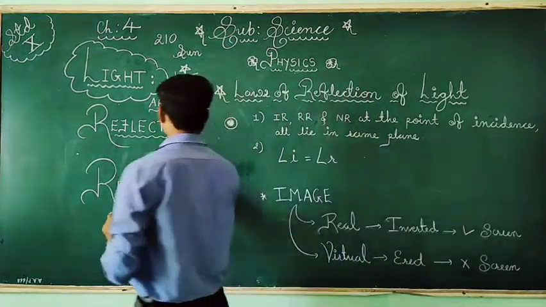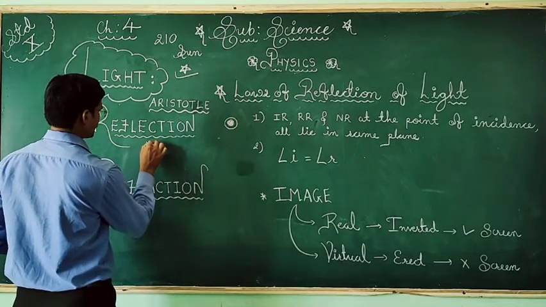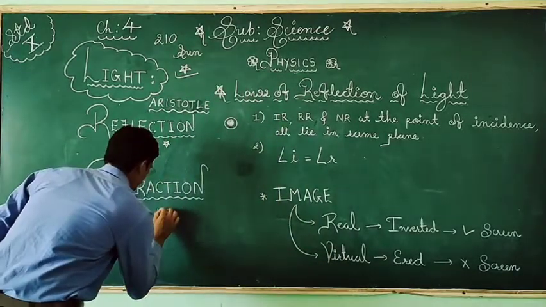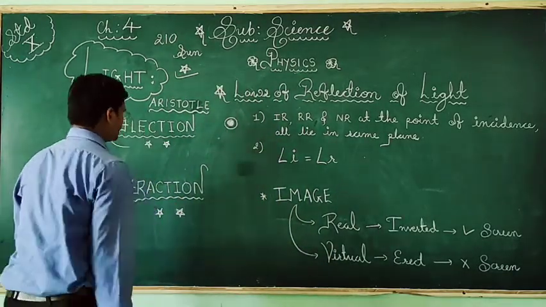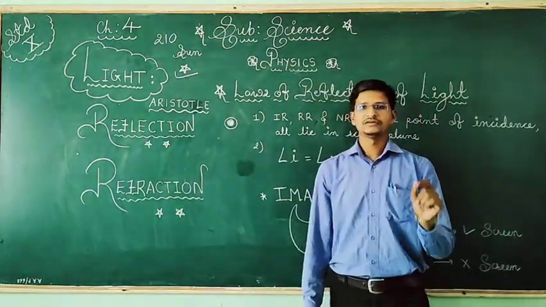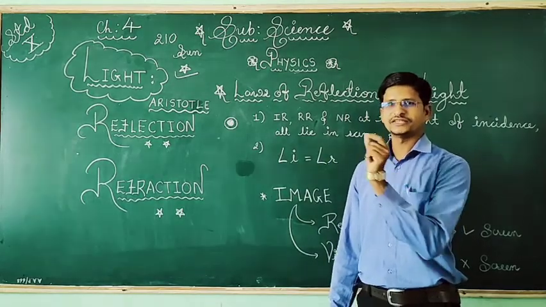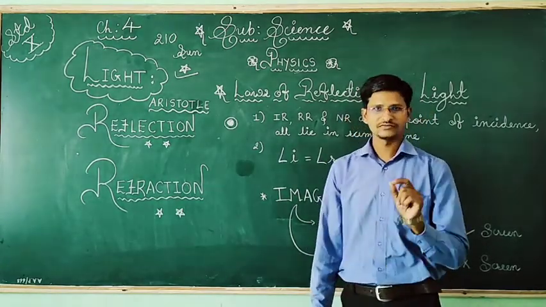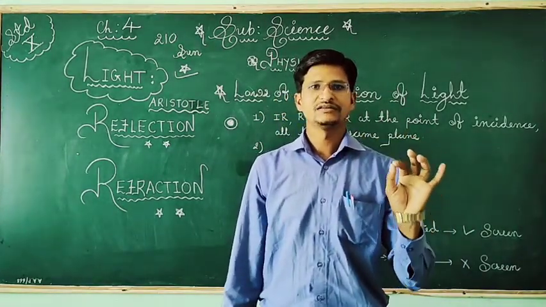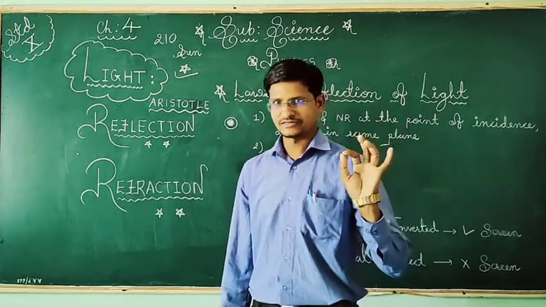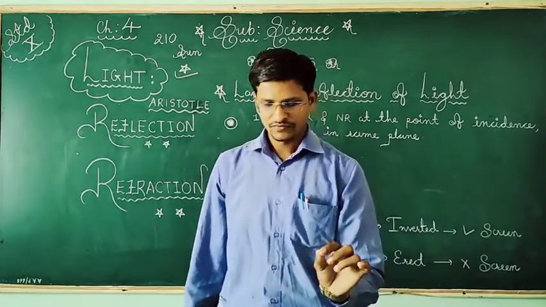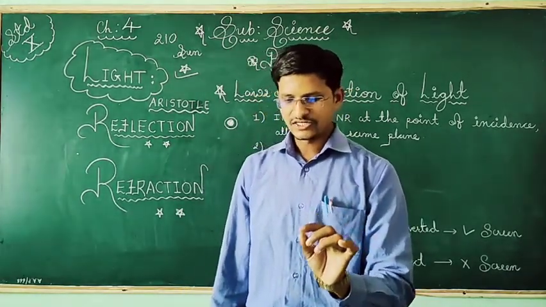So here two important things. First is reflection, second is refraction. Okay. Now here, reflection and refraction. In chapter number 3 and in chapter number 5 also we have discussed this type of thing. Reflection is what? When light falls on an object, it sends back the rays. The rays will be sent back. We can say that when light traveling in a medium falls on a surface, then it returns back to the same medium.